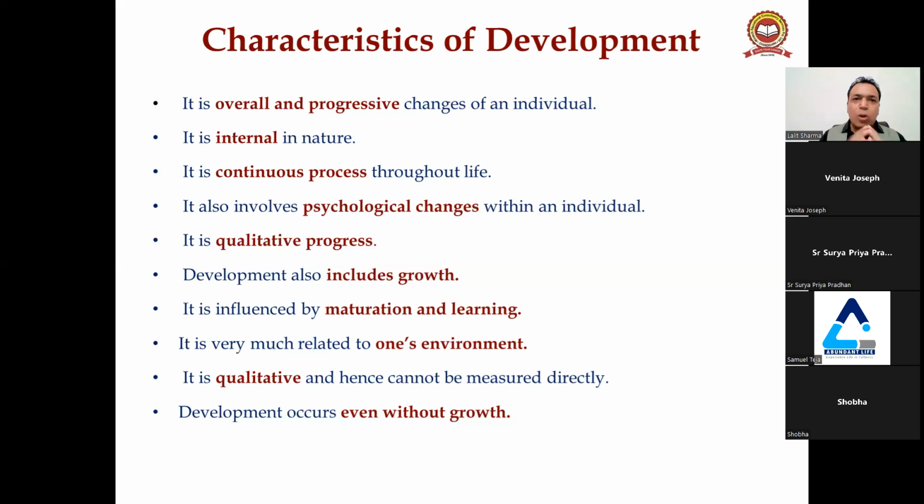Next, development is a continuous process throughout life, right? There are modifications of the behavior, forms, and functioning of the different parts of the body throughout life. In the starting, a child cannot do a lot of operations with the fingers and hand. But when he or she grows, he starts functioning in many ways with the hands.